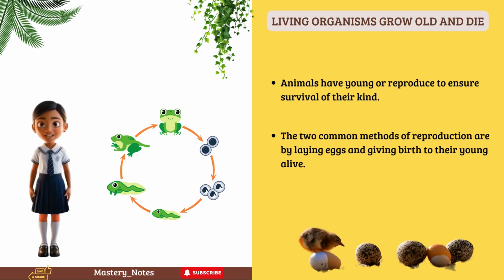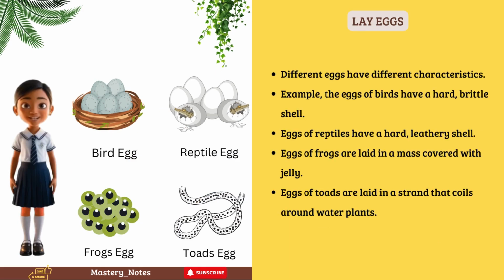Let's get started. Animals have young or reproduce to ensure the survival of their kind. The two common methods of reproduction are by laying eggs and giving birth to their young ones. Different eggs have different characteristics. For example, the eggs of birds have a hard, brittle shell. Eggs of reptiles have a hard, leathery shell. Eggs of frogs are laid in a mass covered with jelly. Eggs of toads are laid in a strand that coils around water plants.